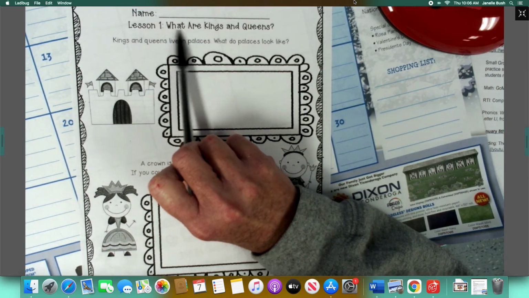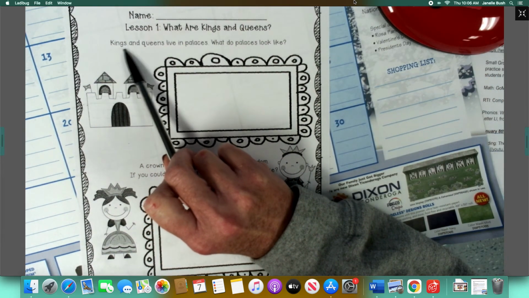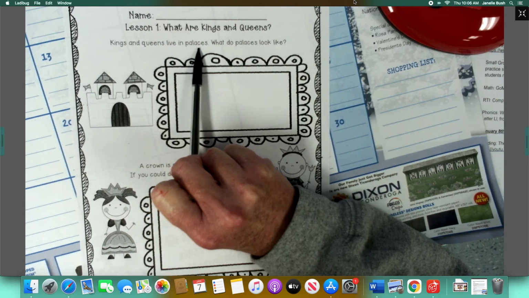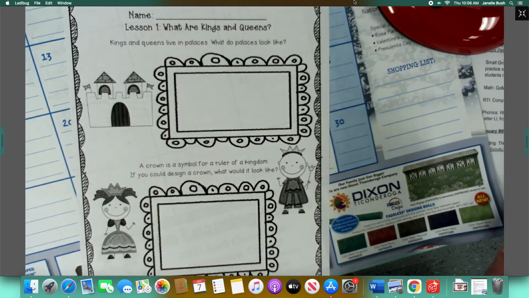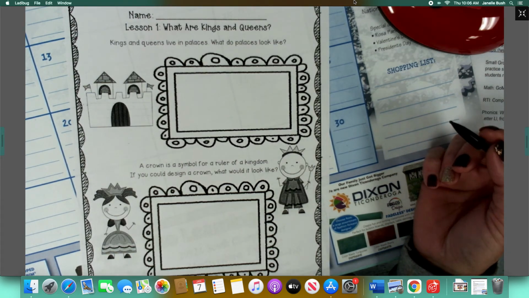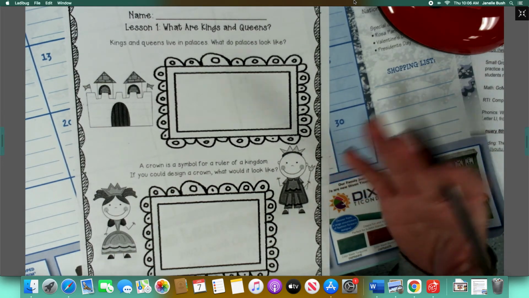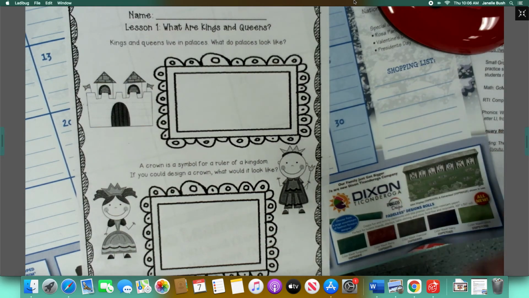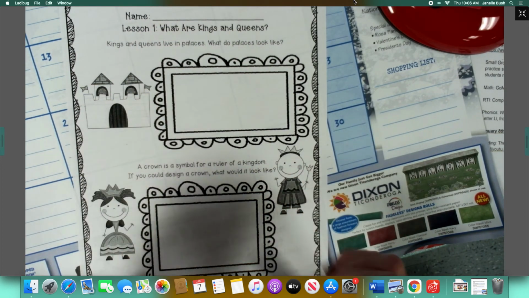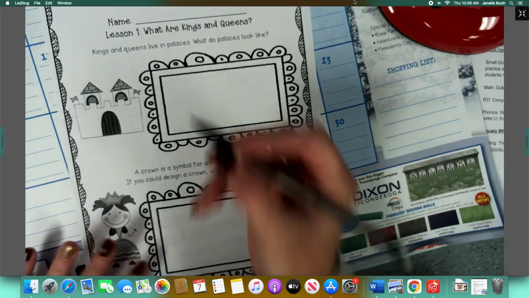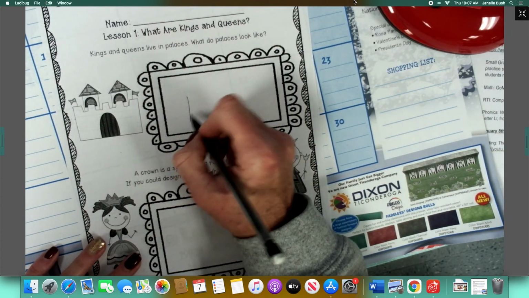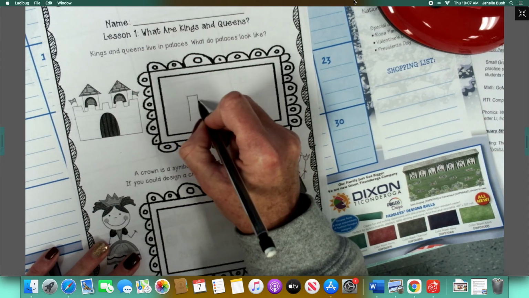All right, lesson 1, what are kings and queens? Kings and queens live in palaces. What do palaces look like? So we learned from our read aloud that a palace is a big home for a king or queen. And this is actually a palace right here. So you're going to draw a palace. And remember, just try your best. So I'm going to draw one kind of like is in this picture.